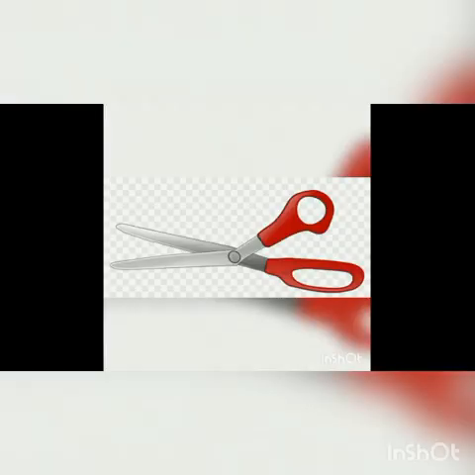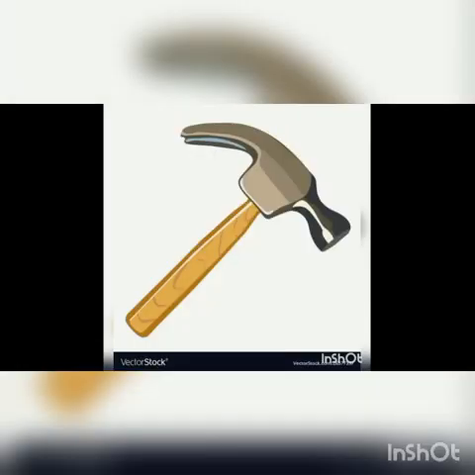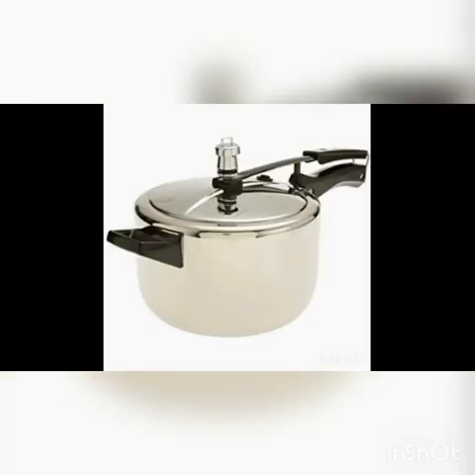So kindly watch carefully. What is this? This is a scissor. It doesn't need any electrical power. And this is a hammer. It doesn't need an electrical power to do its work. So what is this? It is a pressure cooker, right? It is also one of the non-electrical machines.